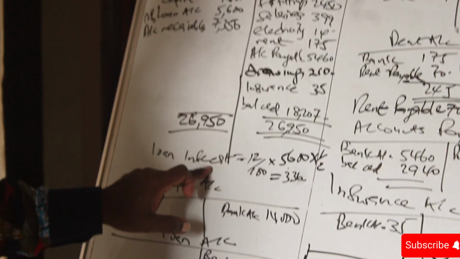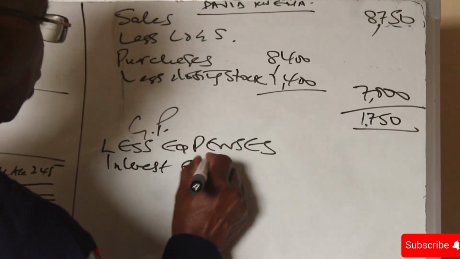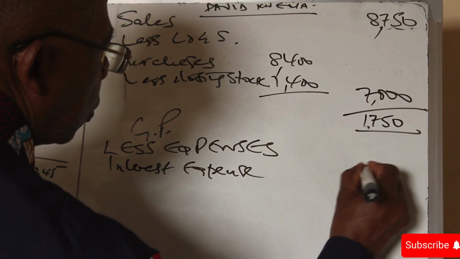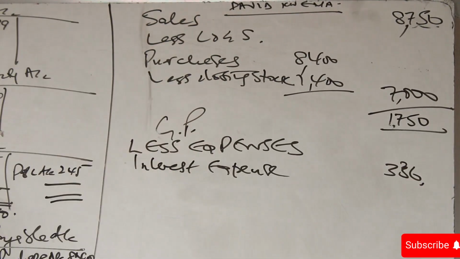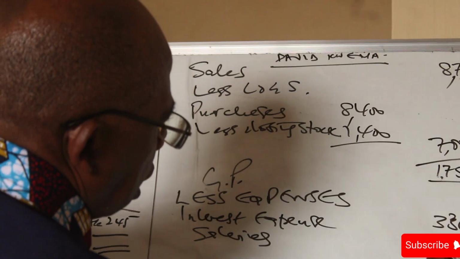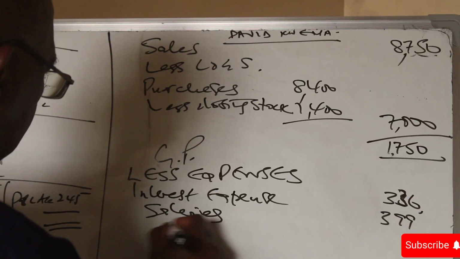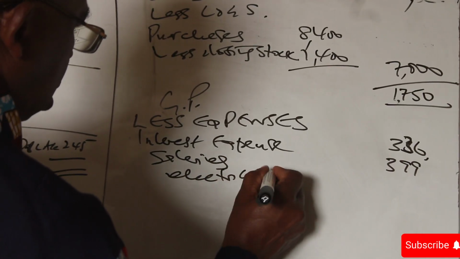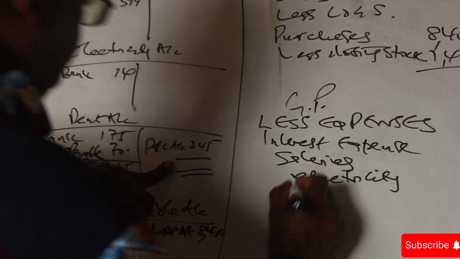We have interest expense, 336. Capital loan is not an expense. Drawing is not an expense. Salaries 399. Electricity 14. Rent 245.